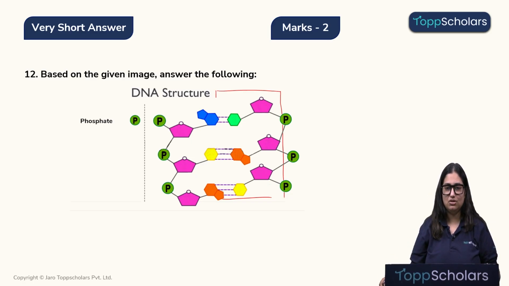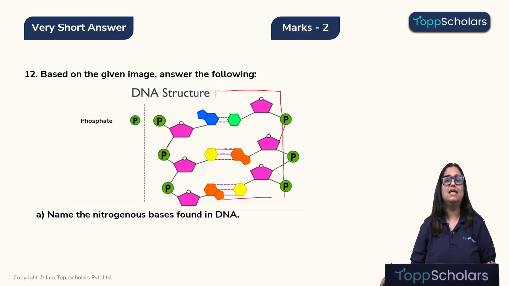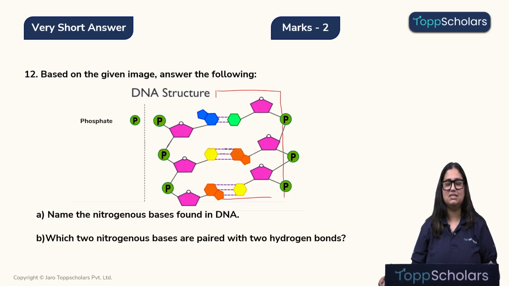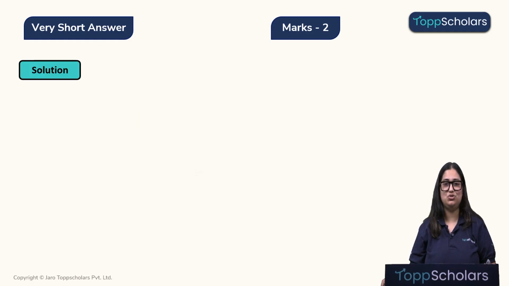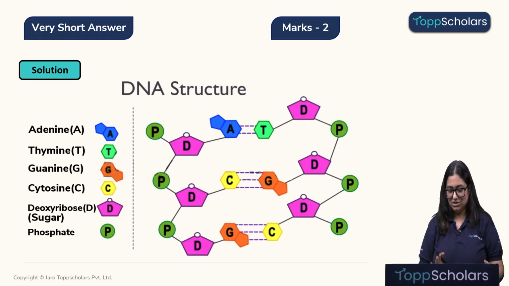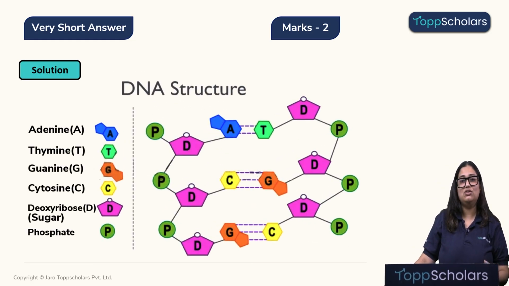Alright children, so now let's look at the question. Name the nitrogenous bases which are found in DNA. Next, which two nitrogenous bases are paired with two hydrogen bonds? Very easy question. Let's look at the solution. Children, let's look at this diagram again. So, which are the nitrogenous bases that we find in the DNA?